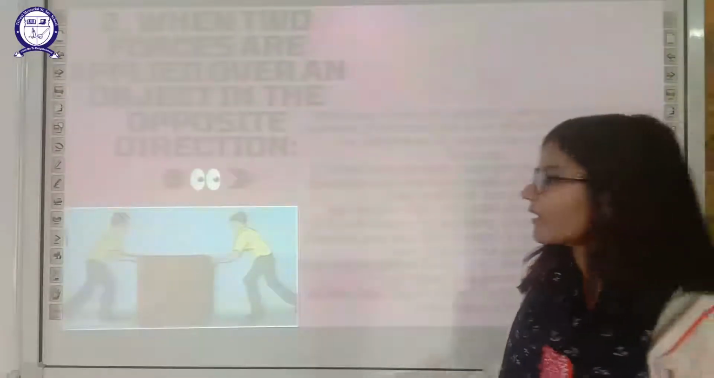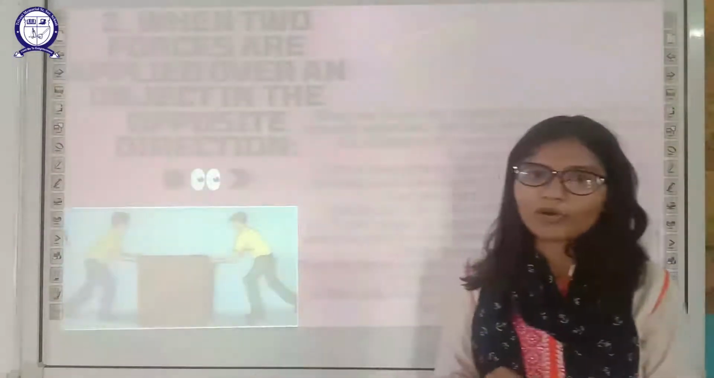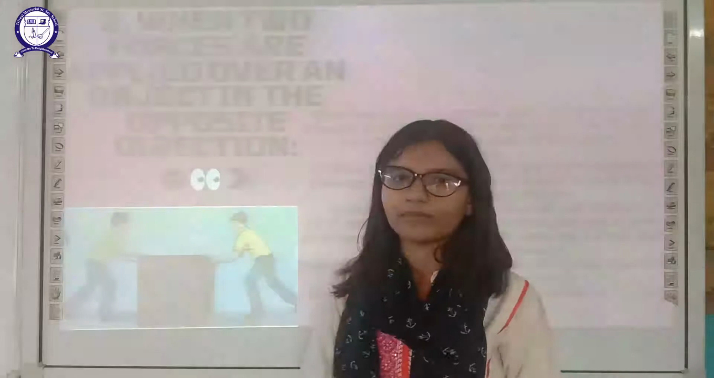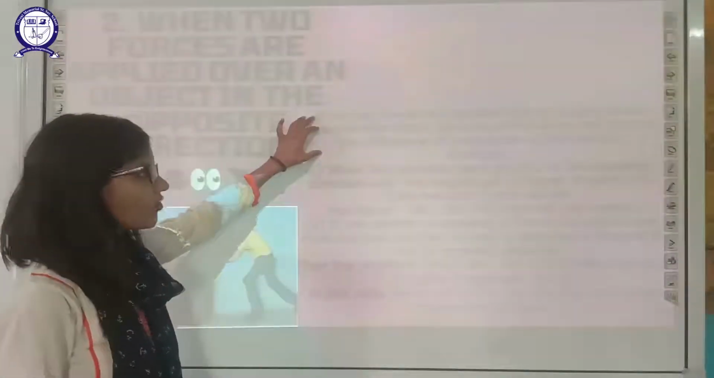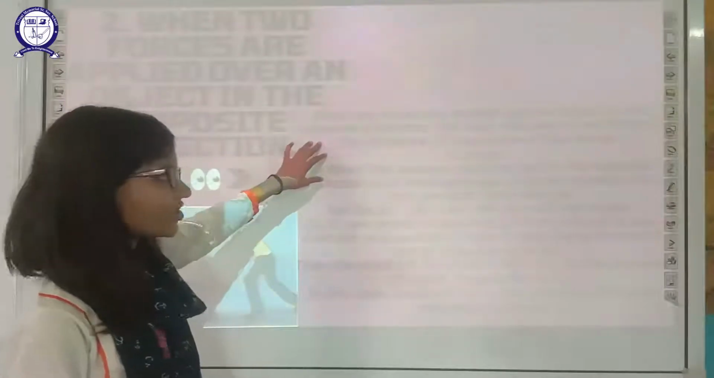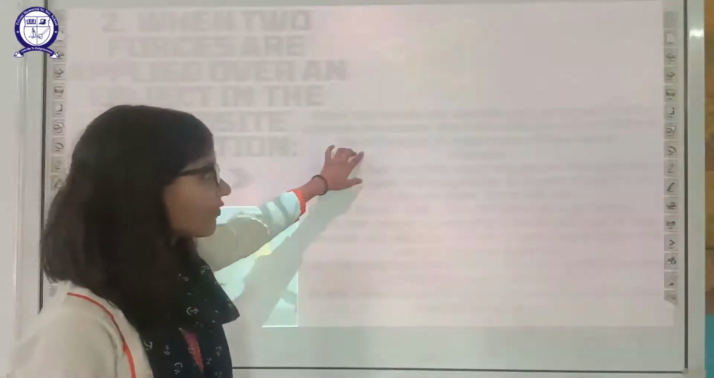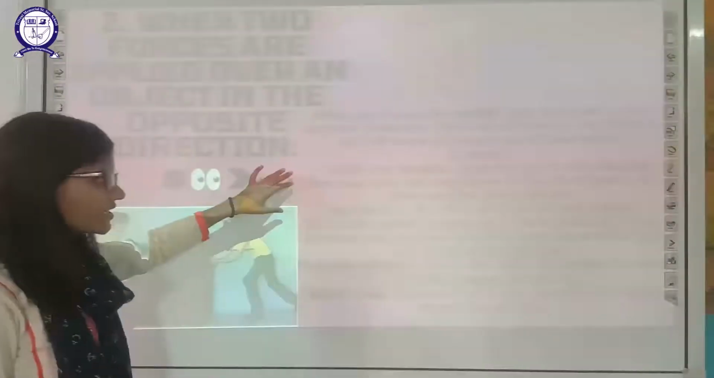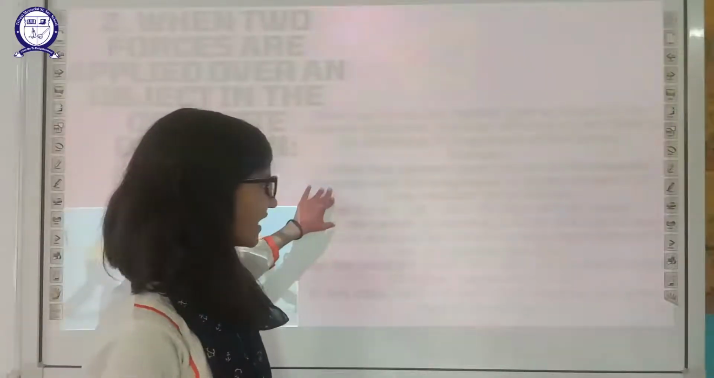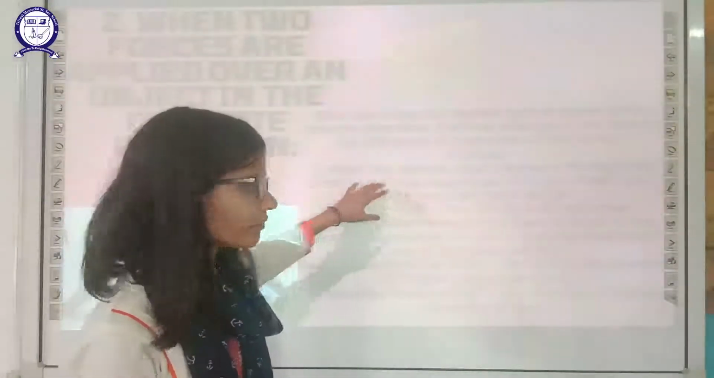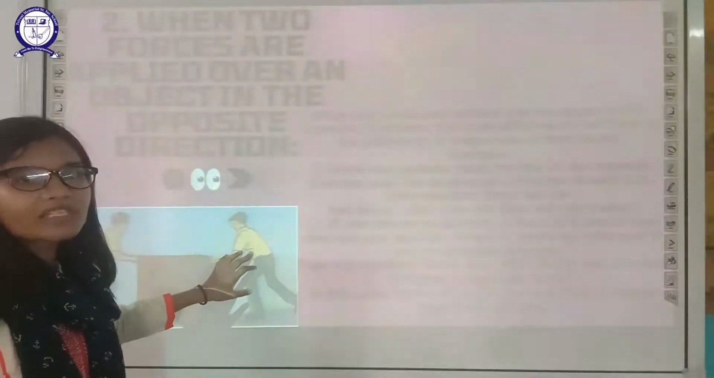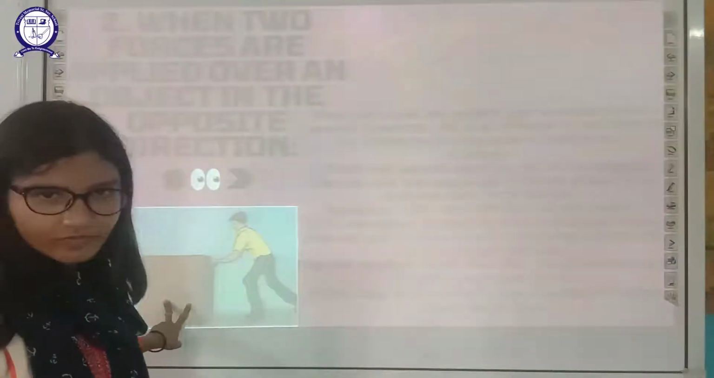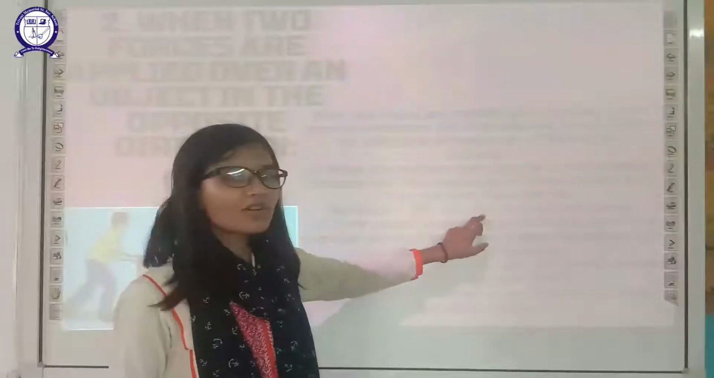The second case is when two boys are applying force in opposite directions. When two forces are applied over an object in the opposite direction, the total effective or net force is the difference in the magnitude of the two forces. For example, when two persons push the box in opposite directions with a magnitude of 2N each, the resultant will be 0. We have to subtract the forces: 2N minus 2N, and the object will not move at all because the total force is 0.